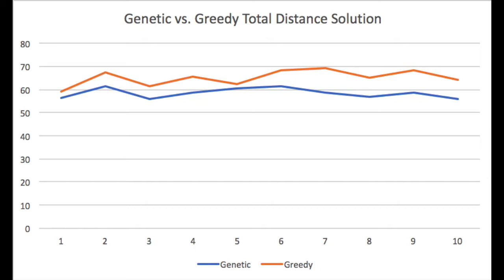The line graph displays the total distances for each solution of the genetic algorithm represented by the blue line and the greedy algorithm represented by the orange line. As you can see, the greedy algorithm always generates a solution that is a little higher than the genetic algorithm, but the standard deviations are very small.